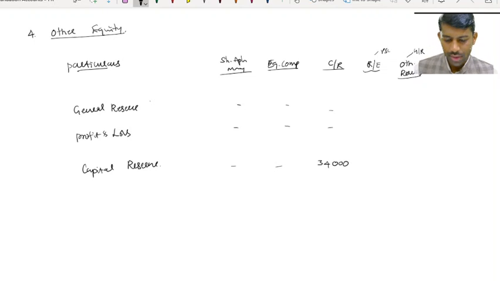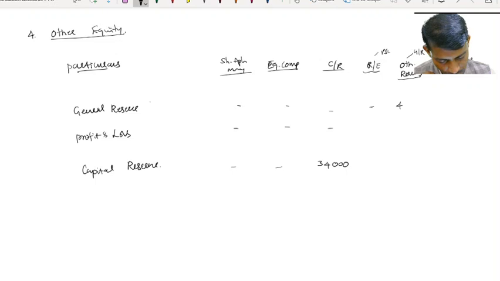So how much from general reserve, step number 8? General reserve 4,20,000. So retained earnings, P&L put together, 1,83,000.